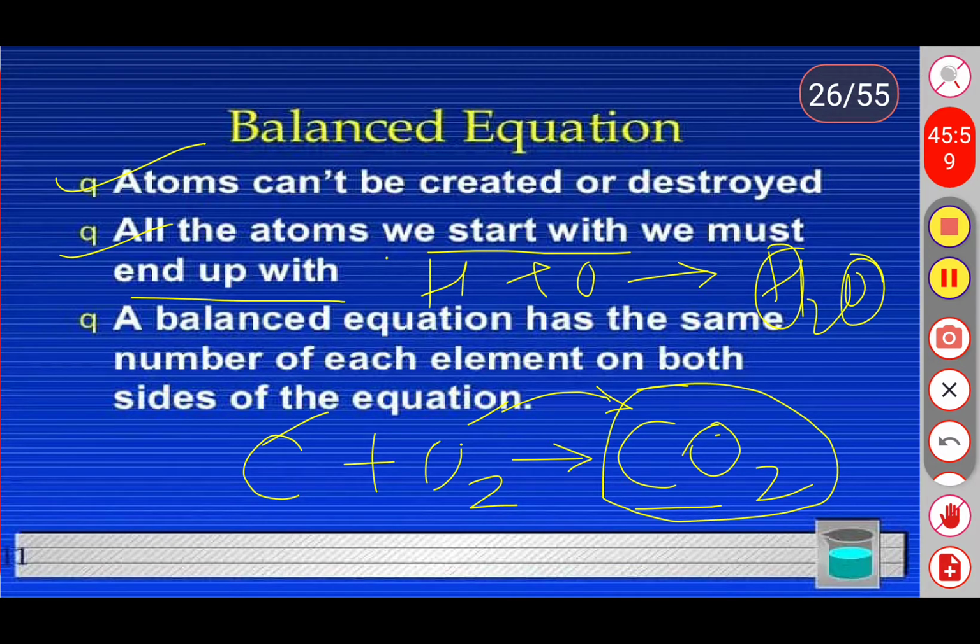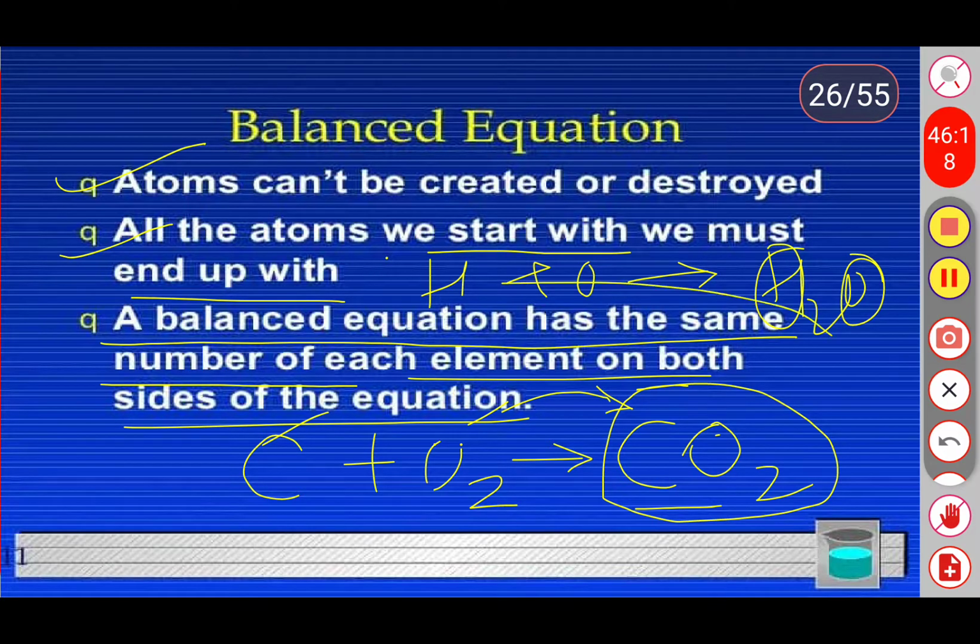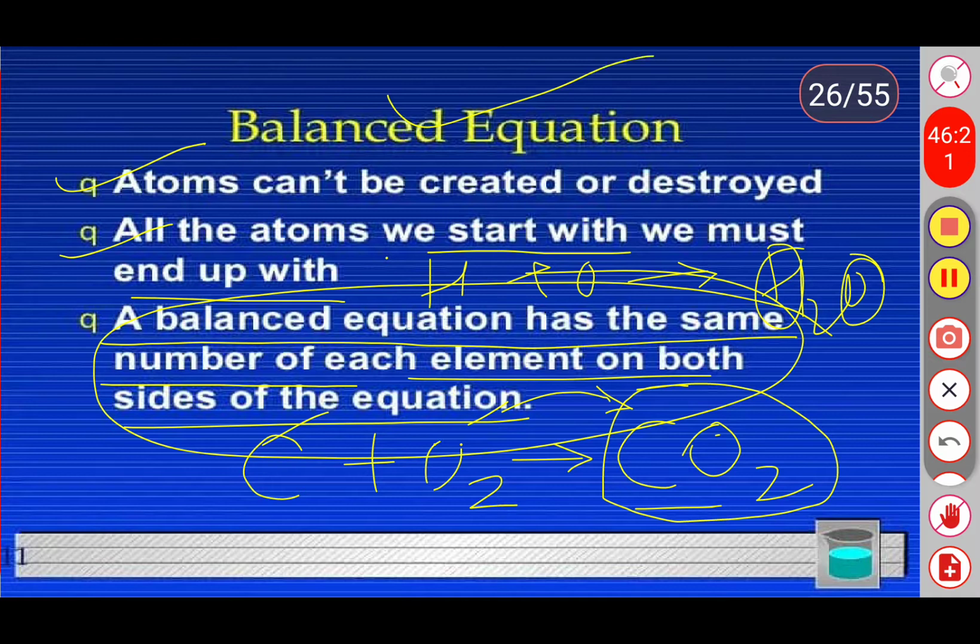Next one, a balanced equation has the same number of elements or atoms on both sides of the equation, so we call these types of equations balanced equations. Balanced equation means what? In the chemical equation or reaction, the number of atoms present in the reactants and products are equal. So that is called a balanced equation.